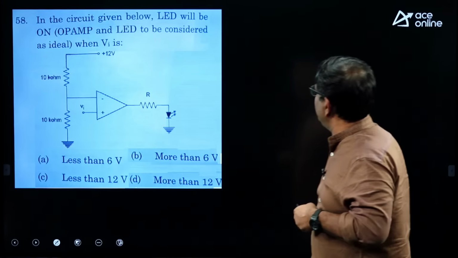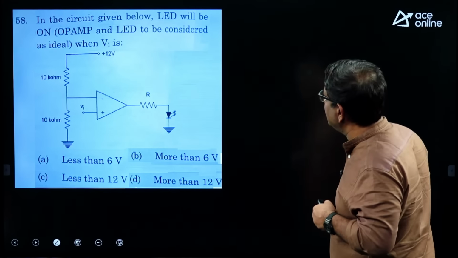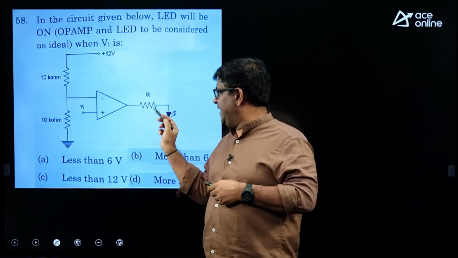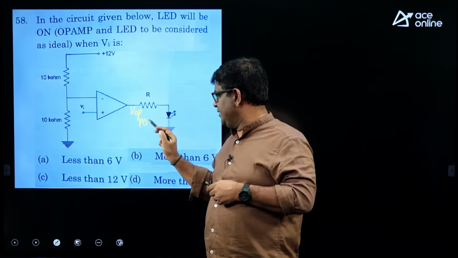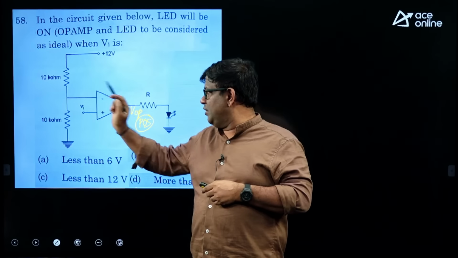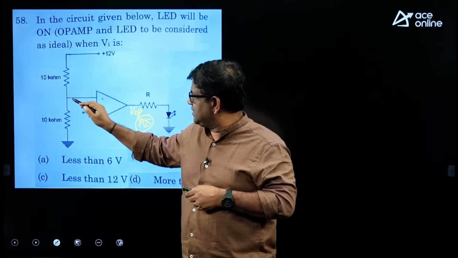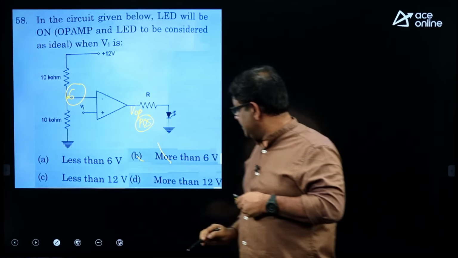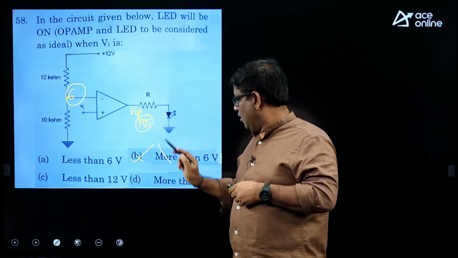In the given circuit below, the LED is on when Vi is... The LED will be on when the output of the op-amp is positive. The output of the op-amp will be positive when the non-inverting voltage is greater than the inverting voltage. By voltage division, the 2 resistors are of the same value, so this should be 6. So, this Vi should be greater than 6, yes, option B.